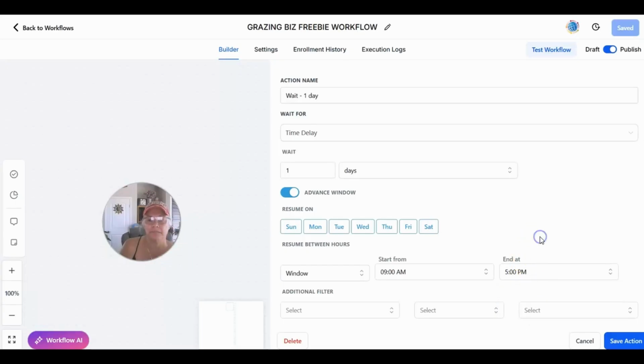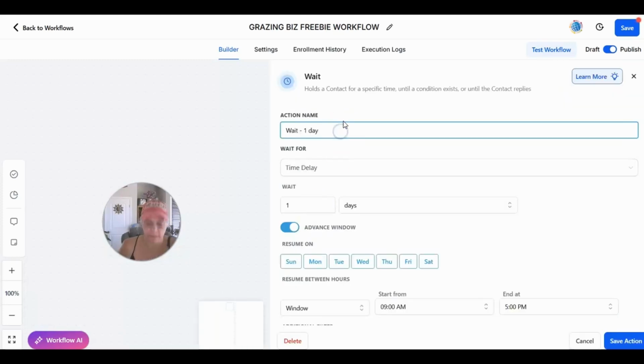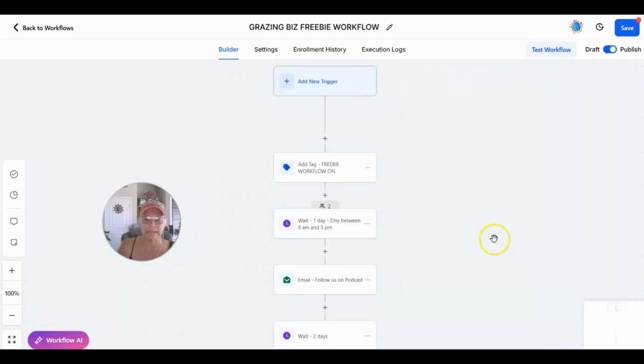So I'm going to leave it at 5 because it's such a mess where I live. The time never changes here. But I'm just going to say they're not going to get any text from me after 5, just to play it safe, because it's just a marketing campaign thing anyway. So now I've set that, and I'm going to be safe. I might even put a note here for myself, 9 a.m. and 5 p.m., just so I know, because I like to look and see what I've been doing, because I keep forgetting. Anyway, so I've done that. So now I'm going to probably be protected for the time frame.